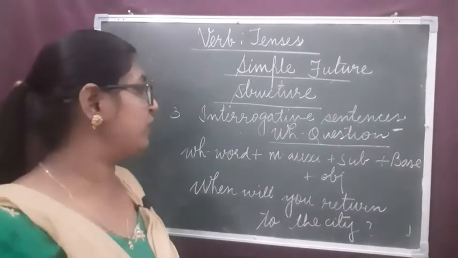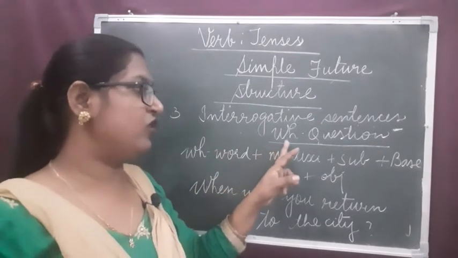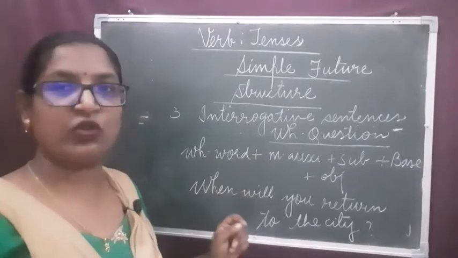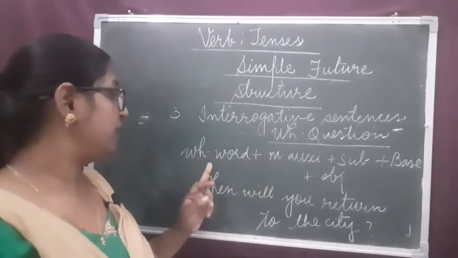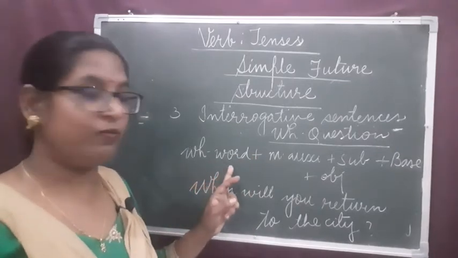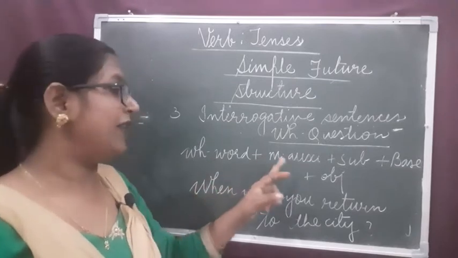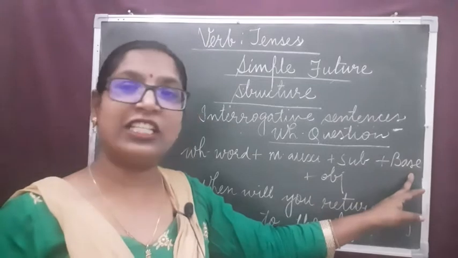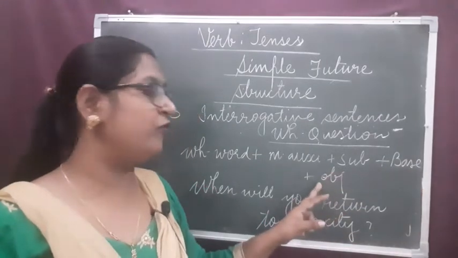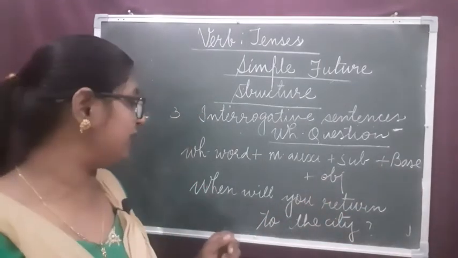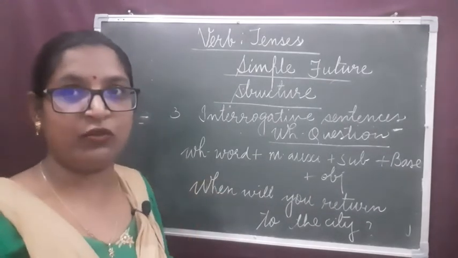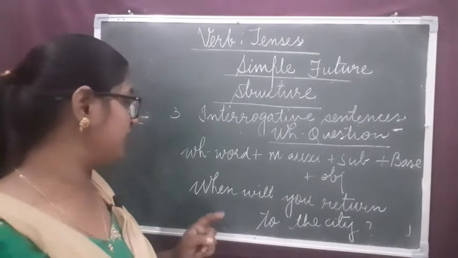Now dear children, look at the structure of WH question in simple future tense. In a WH question, we frame the sentence that begins with a WH word plus modal auxiliary plus subject and base verb in its base form, followed by the object or complement.